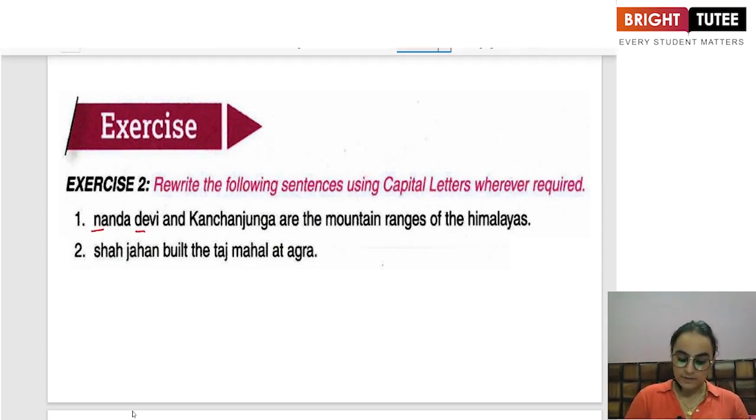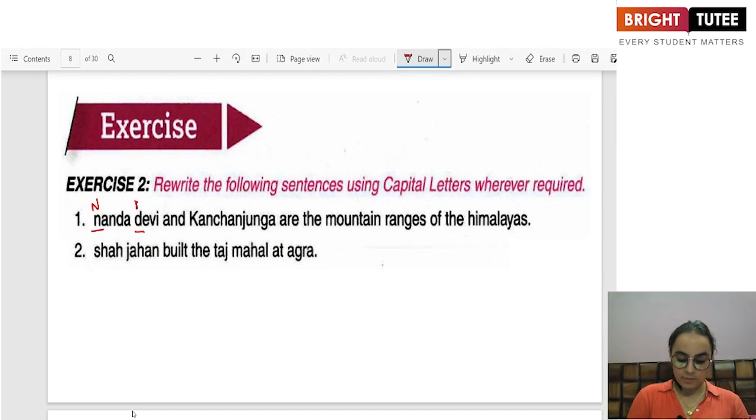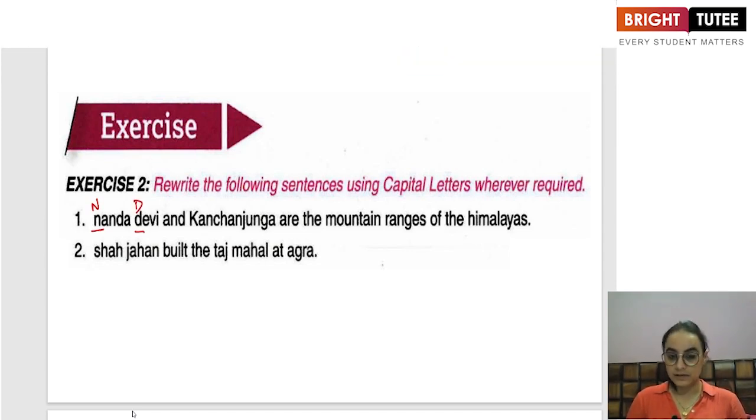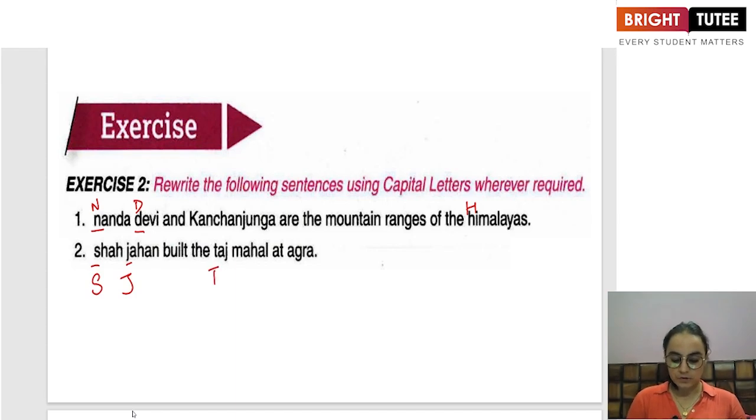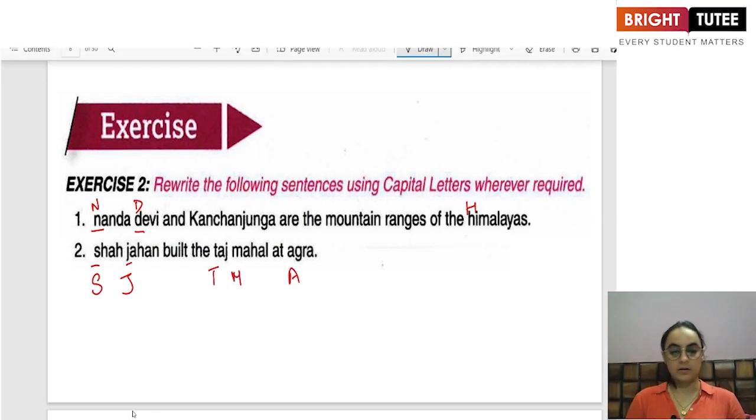Now, Nanda Devi is a name of a mountain range. It is a proper noun, so it will begin with a capital letter. Nanda Devi and Kanchenjunga are the mountain ranges of the Himalayas. Himalayas again is a proper noun. It has to begin with a capital. Shah Jahan, now this is a name of a person. So, Shah Jahan built the Taj Mahal at Agra.